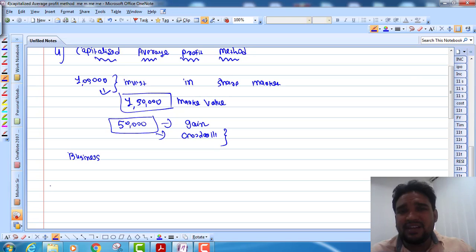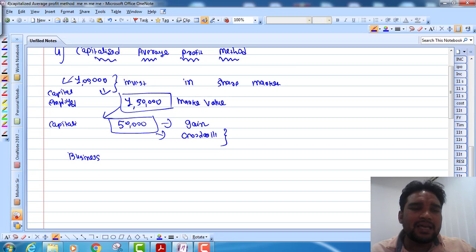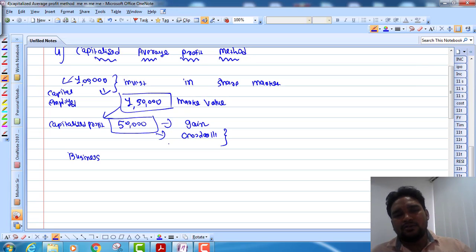The same concept will apply in the capitalized profit method. So this 1 lakh will be known as your capital employed, you invest in your business, and this 1,50,000 is your capitalized profit. So 50,000 is your goodwill.